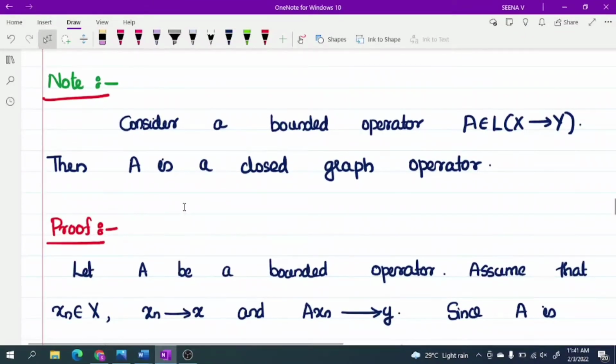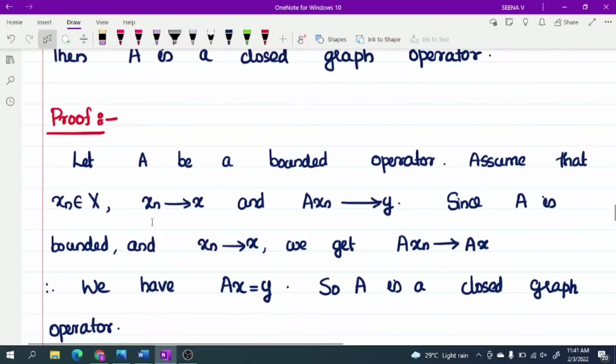Okay. Now consider a bounded operator A belonging to L(X, Y). Then A is a closed graph operator. So this result says every bounded operator is a closed graph operator. Let A be a bounded operator. Assume that xn belongs to X, xn converges to x and Axn converges to y. What we have to prove? We have to prove A is a closed graph operator. To prove A is a closed graph operator, it is enough to prove that x belongs to domain of A and Ax equals y.